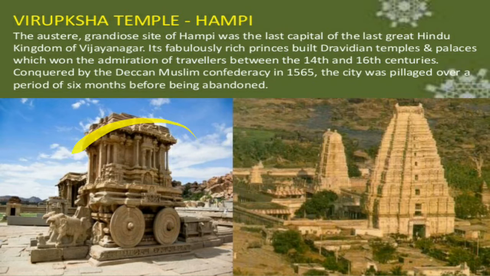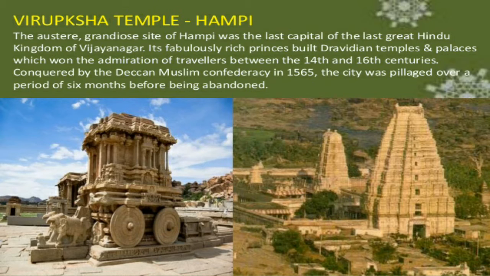Here we can see the Hampi temple in the kingdom of Vijayanagar. Fabulously rich princes built Dravidian temples and palaces which won the admiration of travelers between the 14th and 16th centuries.